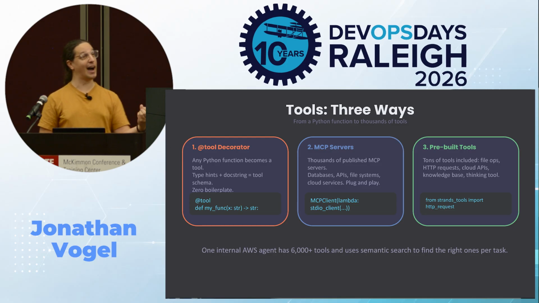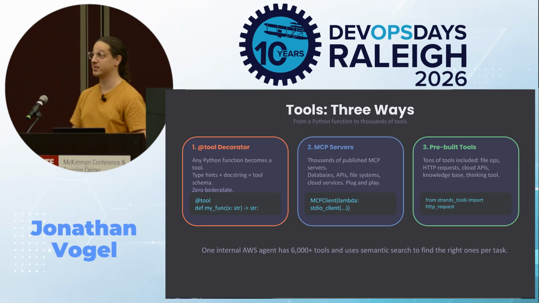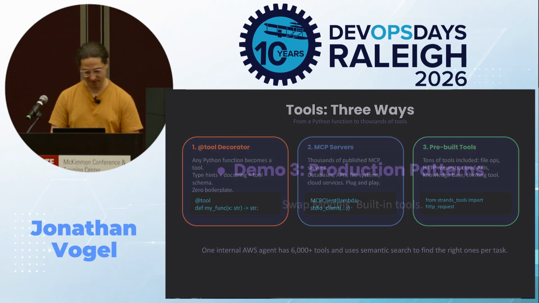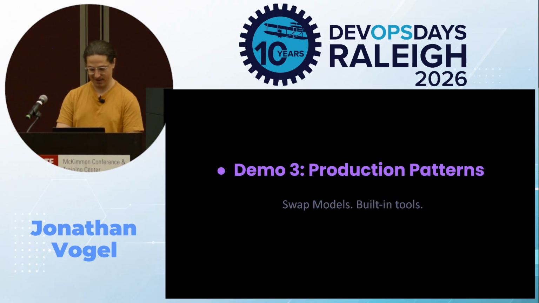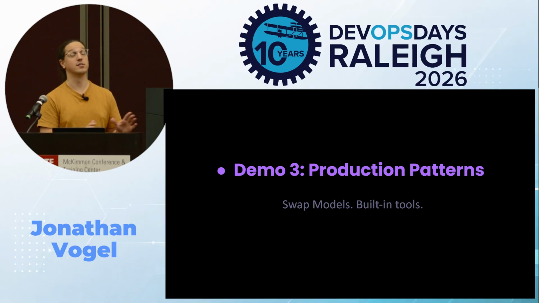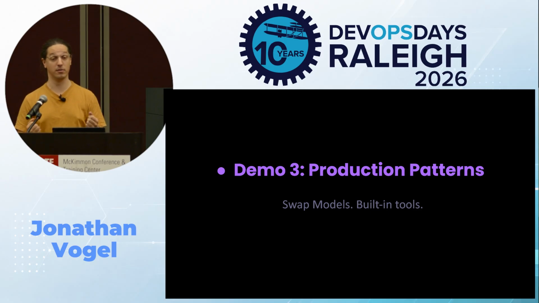So just thinking about advanced architecture, in this case, they're using semantic search to optimize how you're selecting tools. All right, so I think we're ready for another demo here. I'm emphasizing there are production stories here at Amazon, but I'm showing you these foundations to give you inspiration of what's possible with Strands.